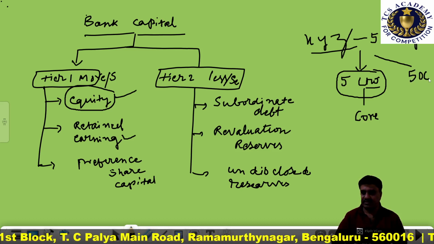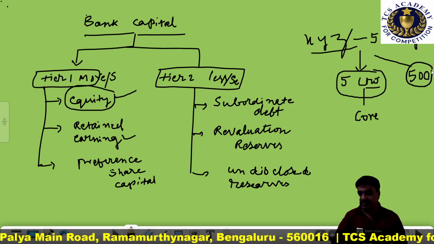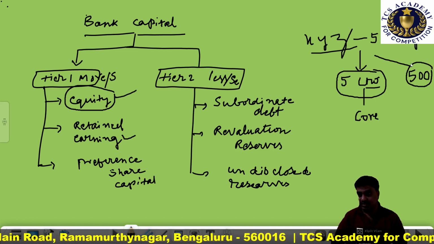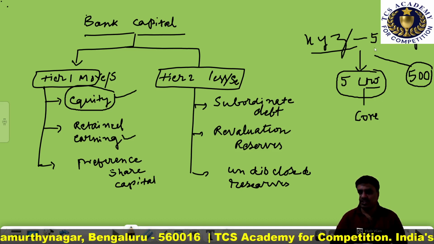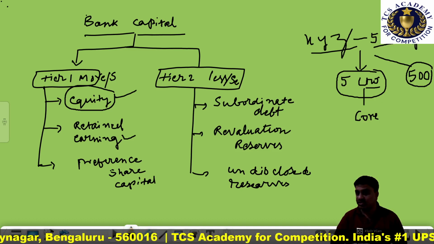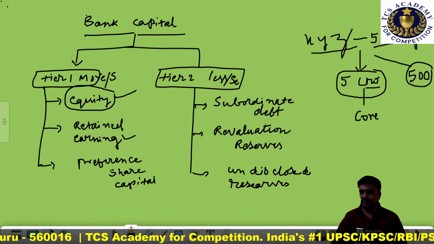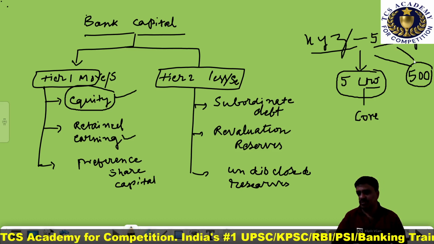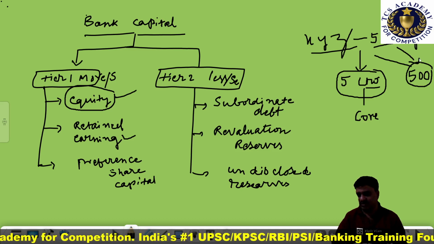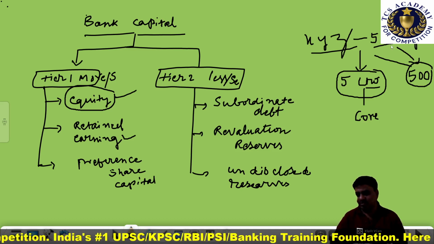This profit has to be distributed among the equity shareholders. How many equity shareholders are here? 5 owners of the company. So they distribute this 500 crores profit among themselves as per their contributions.